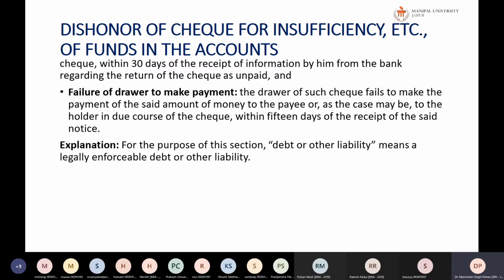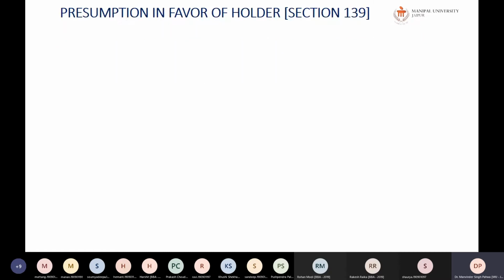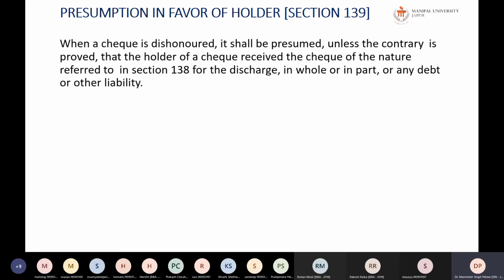So for the purpose of this section, debt and other liability means a legally enforceable debt or any other liability which has been taken care of. Okay. Next is presumption in favor of the holder. So when a check is dishonored, it shall be presumed, unless the contrary is proved, that the holder of the check received the check of the nature referred to in section 138 for the discharge, in whole or in part, of any debt or liability.